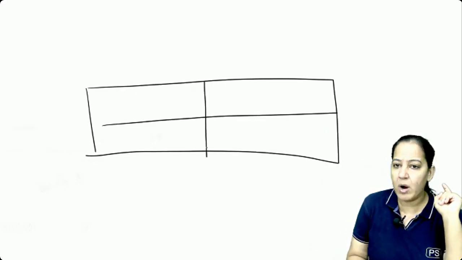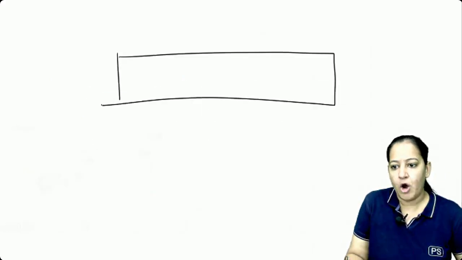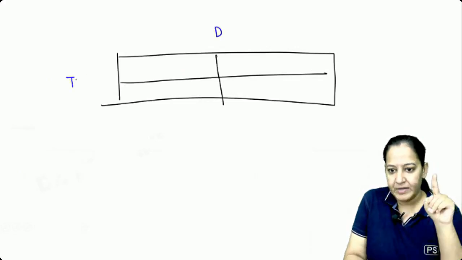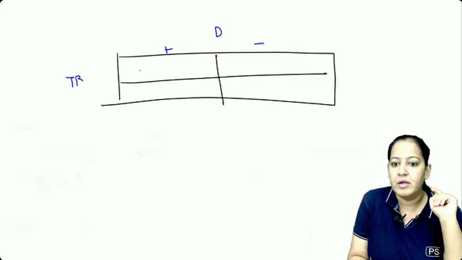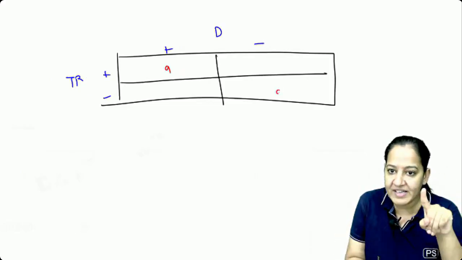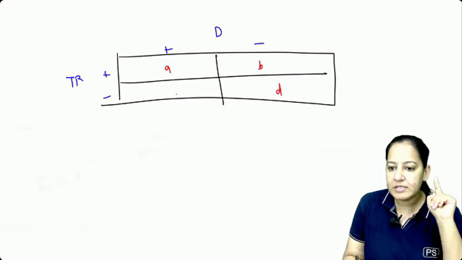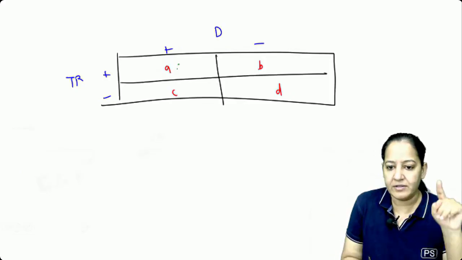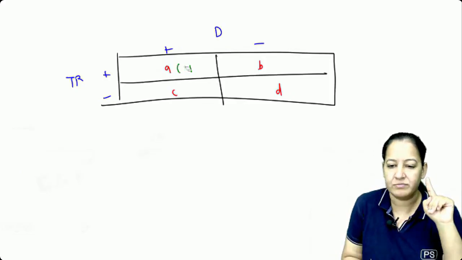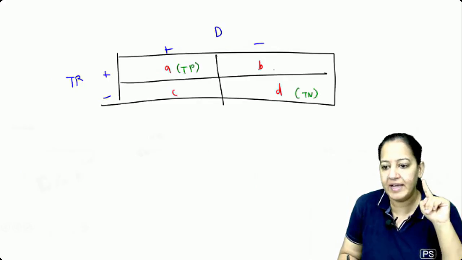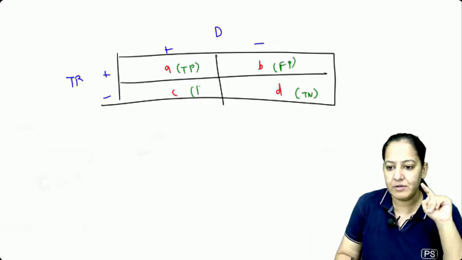If you don't want to learn anything, it's okay. See here on the screen. Make a 2 by 2 table. How to make this table? You know the rules. Write disease at the top and write test result at the left hand corner. Positive, negative, positive, negative. If you can do so, you have to write ABCD. This is always A, this is always D. This is always B, this is always C. If you are right, don't change anything. Write down their other names. This one is true positive. This one is true negative. This one is false positive. This one is false negative. You can make it out.